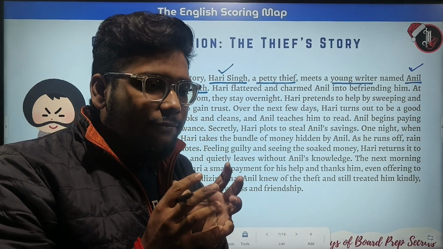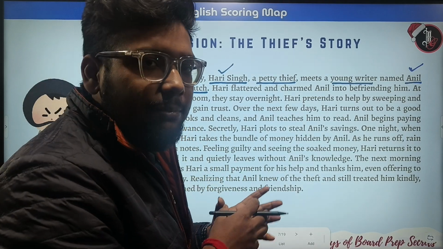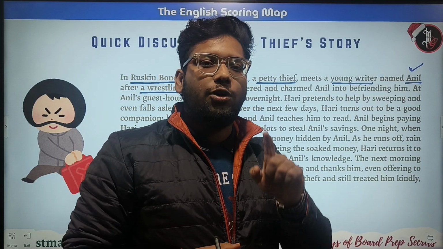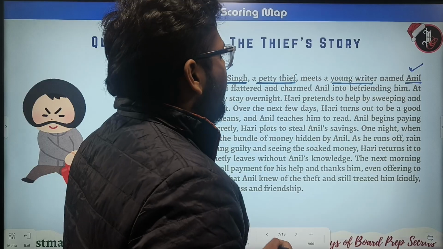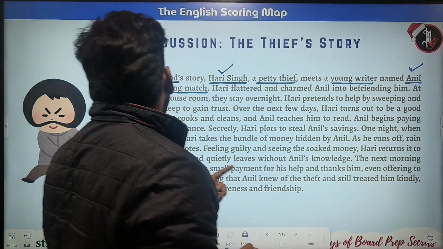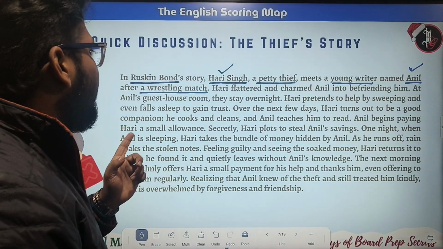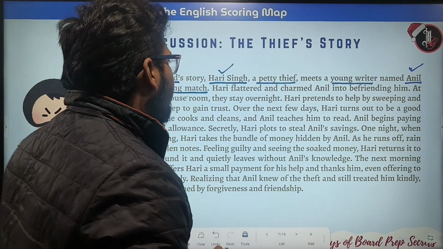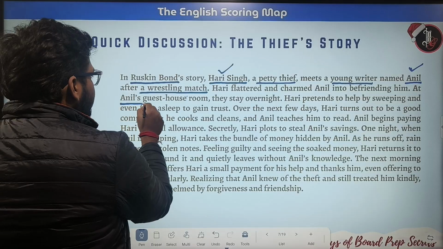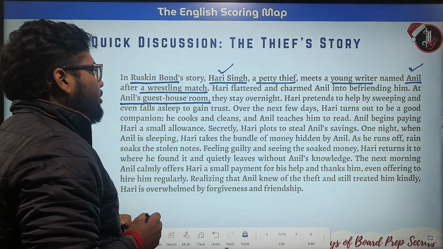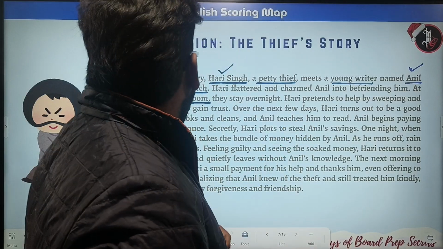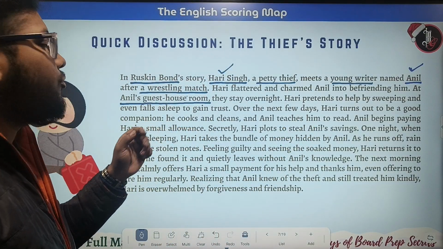They became very good friends after Hari Singh met Anil and came to Anil's house, which we will talk about later. So at Anil's guest house room, they stay overnight. Where did Hari Singh stay that night? At Anil's guest house room. Hari pretends to help by sweeping and even falls asleep to gain trust.